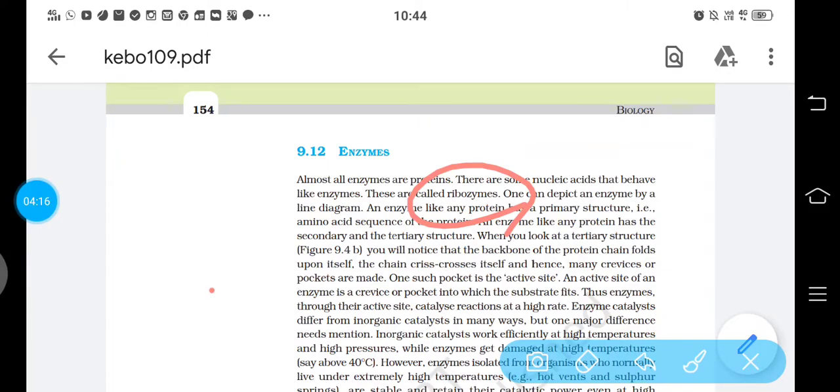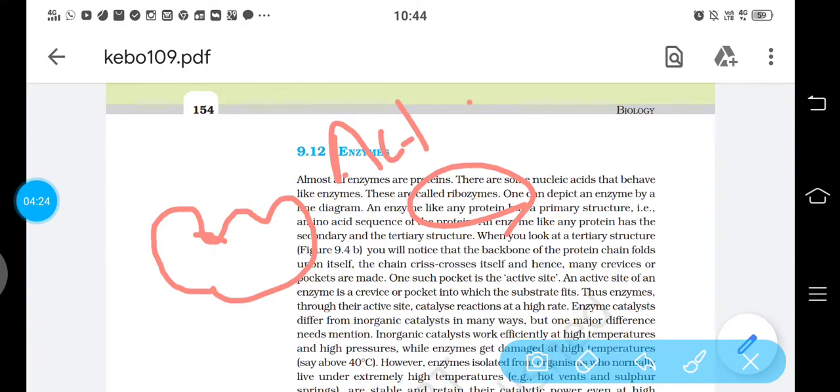Now what happens in an enzyme? Suppose this is the enzyme representing here. So it has an active site. Each depression represents an active site. In this active site substrates come, they come here, and suppose we want to join them, then this active site will help in enhancing the attraction between these molecules, or to make a bond between these molecules, and a new product will be formed, and these are released by the enzymes.